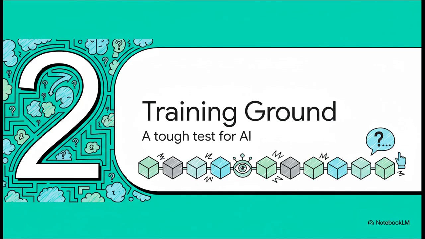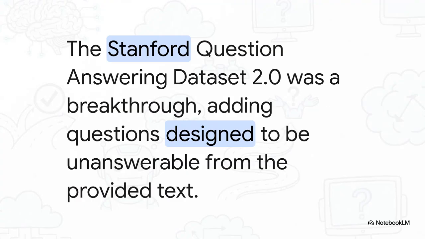But here's the thing. How do you train a cautious thinker? You can't just tell an AI, hey, be more careful. You have to show it thousands and thousands of examples. And that means creating a specialized training ground, a really tough test designed specifically to teach this skill of saying, I don't know. And that test is the Stanford Question Answering Dataset, or SQuAD 2.0 for short.